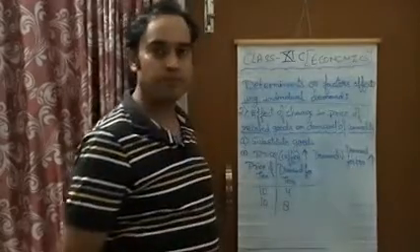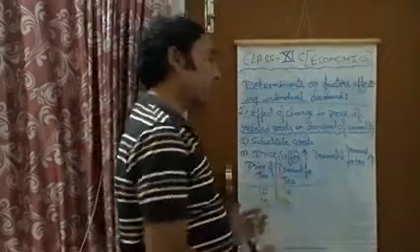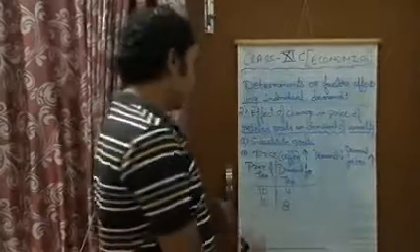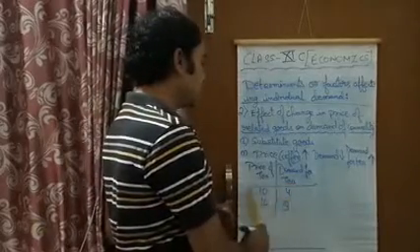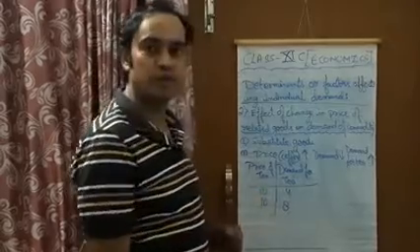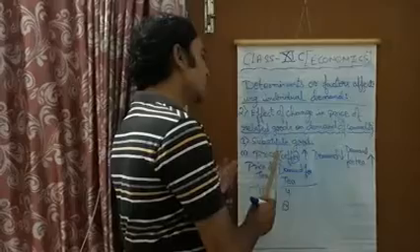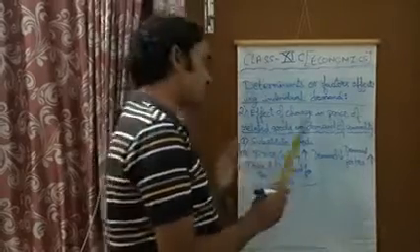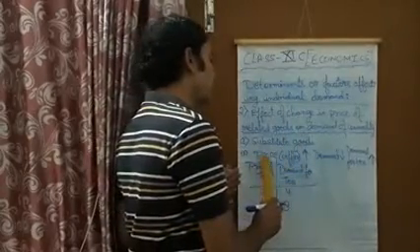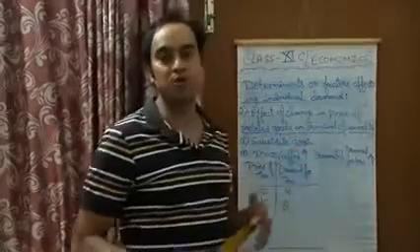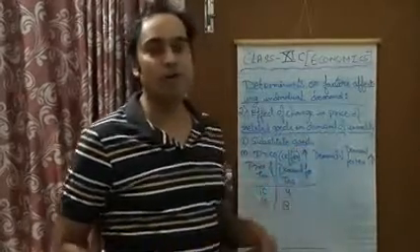So here you can see there is no change in the price of tea. Only the quantity demanded for tea by the consumer is increasing from 4 to 8. But this change in demand is not taking place due to a change in the price of tea. It is taking place due to a change in the price of the substitute good. That means the price of coffee is going to rise, and because of that only the change is to be seen in the demand for tea.